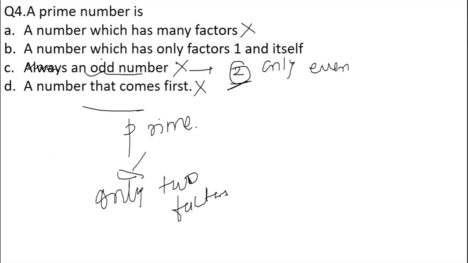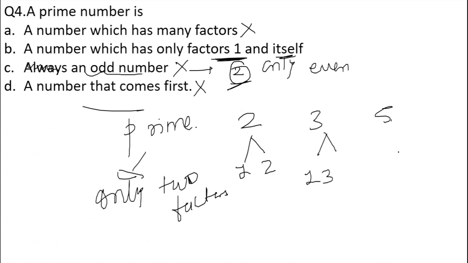Option number B is talking about a number which has only factors 1 and itself. If we consider a few examples of prime numbers, we can clearly say that the factors of 2 are 1 and 2. The factors of 3 are 1 and 3. The factors of 5 are 1 and 5. What are the factors? Basically, it means that 2 comes in the table of 1 and 2.